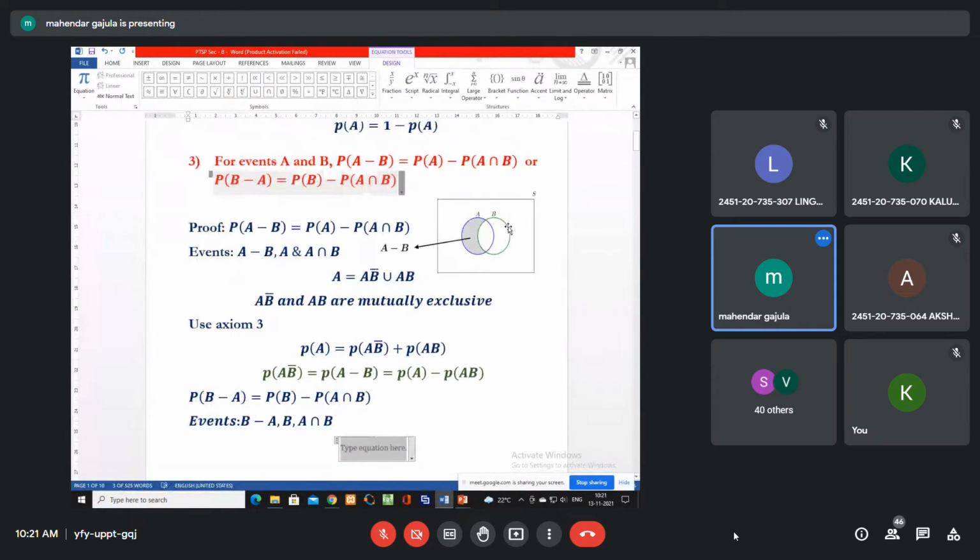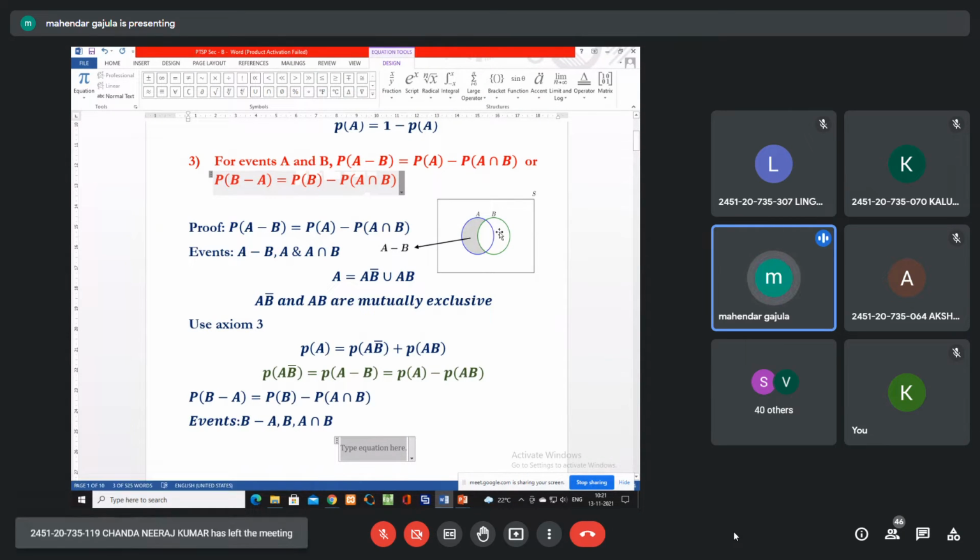B minus A is where? B minus A is this one, right? I'm showing the cursor on the Venn diagram. This is B minus A, and A intersection B is this one.